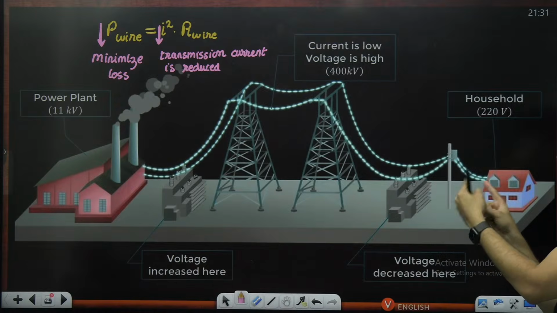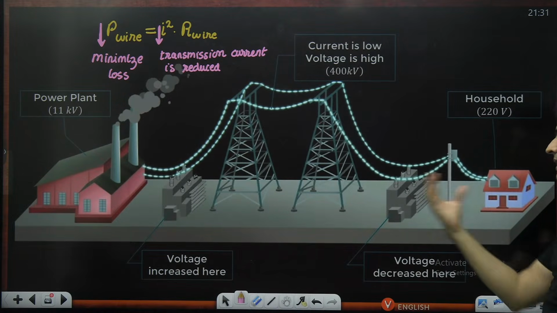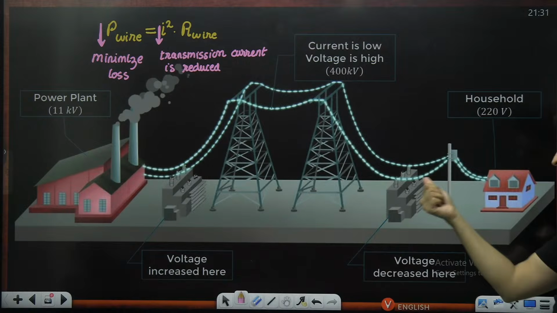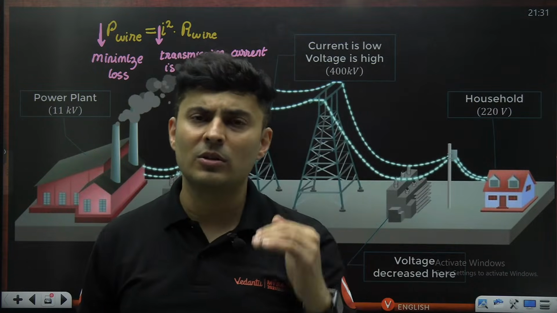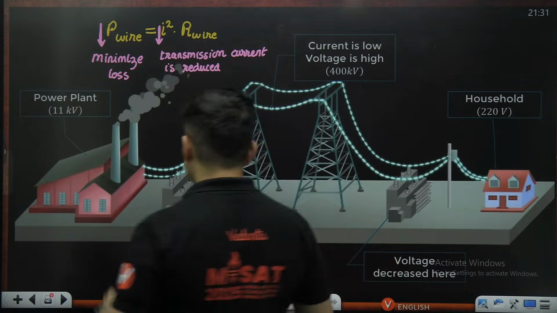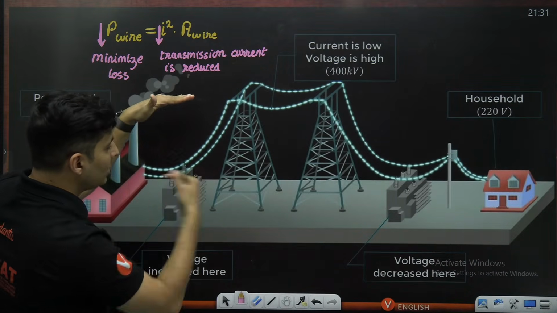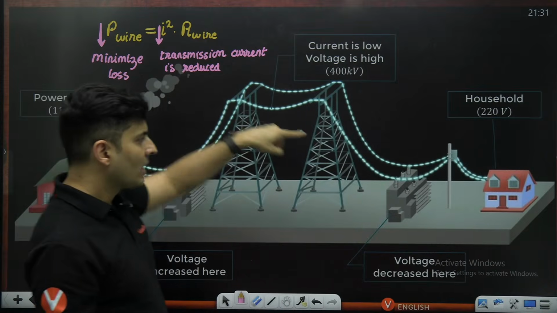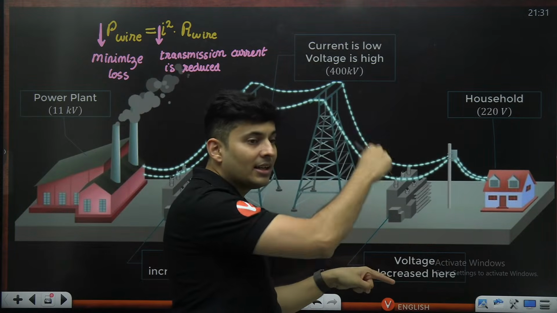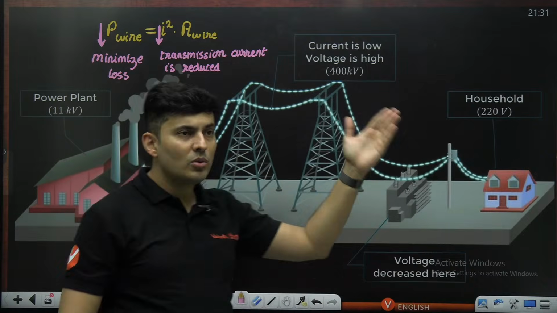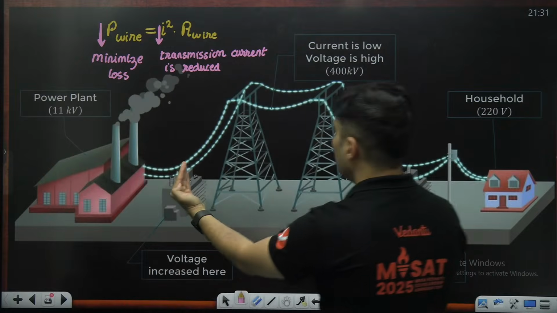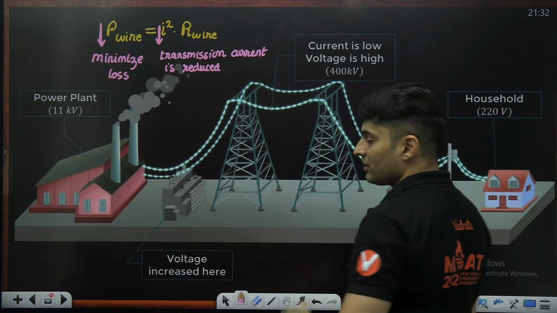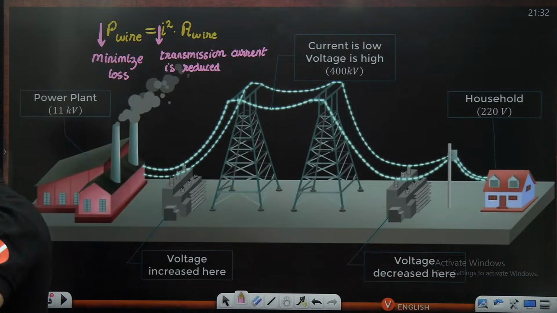Now, this is a small distance. Here, there will be hardly any loss. This device is also called a transformer. And again, the current enters your house at a decent value, and the voltage is also reduced. So this transformer steps up the voltage and reduces the current, thereby reducing the loss. And this transformer steps down the voltage, increasing back the current, and you get decent current, decent voltage into your house with minimal loss between these 2 points. Is this logic clear? Okay.